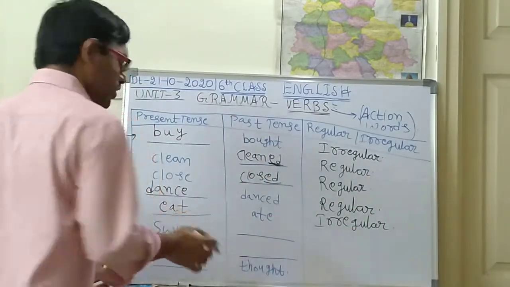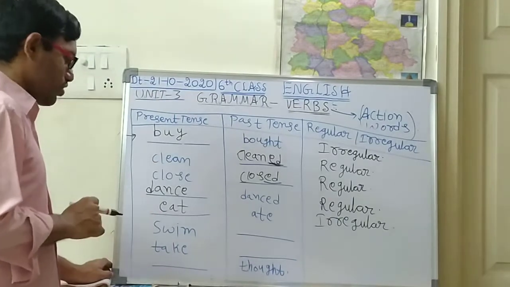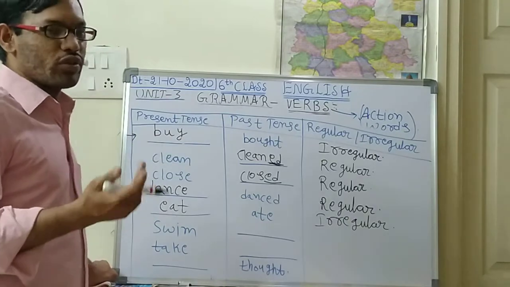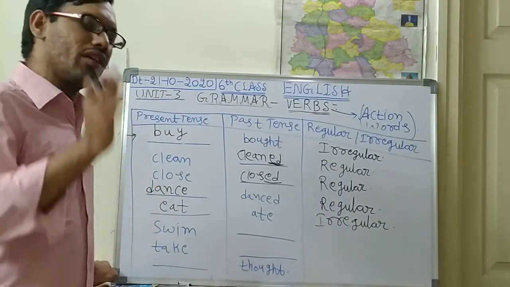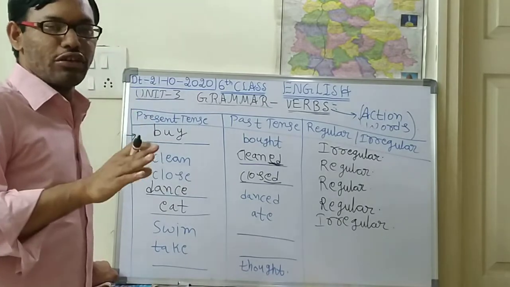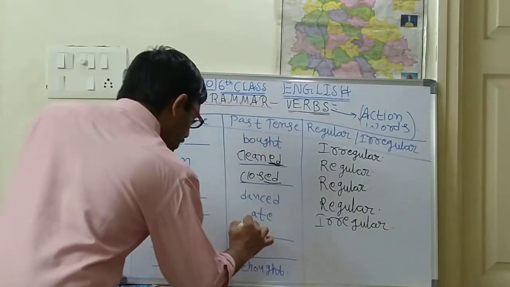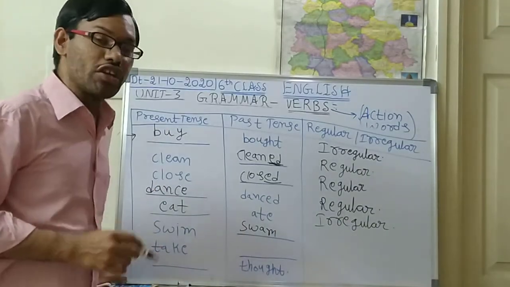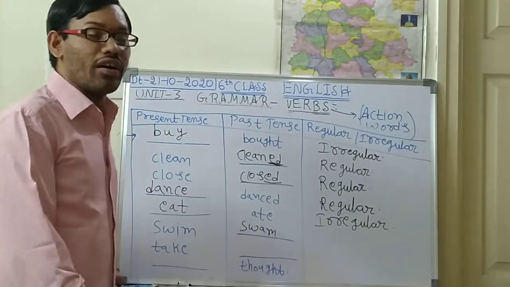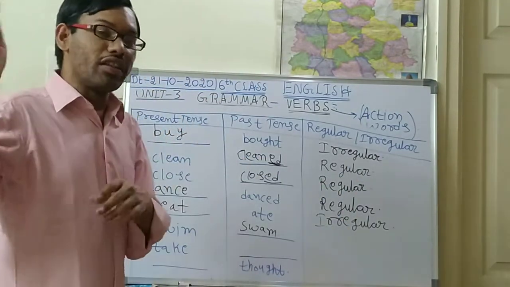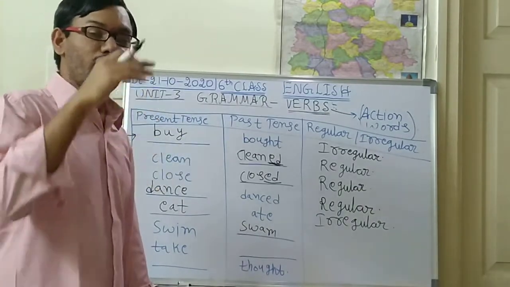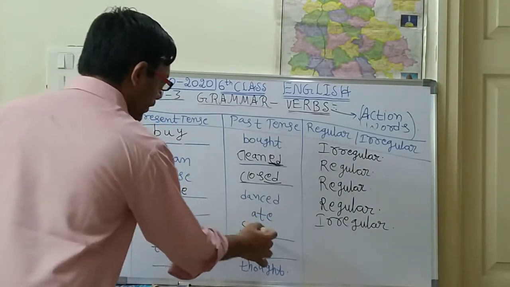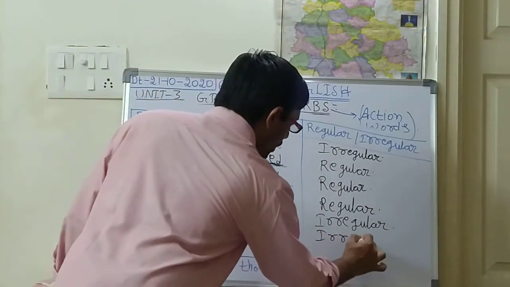Next, swim. Swim means to swim. After the lockdown was completed, so many people have started swimming. In the time of lockdown, swimming pools had been closed. So swim, in the past word, swam. Swim, swam. I swam up to 5 kilometers. That means yesterday you swam up to 5 kilometers. Like that you will be saying. Swim and swam, both are different. So this is also an irregular verb.